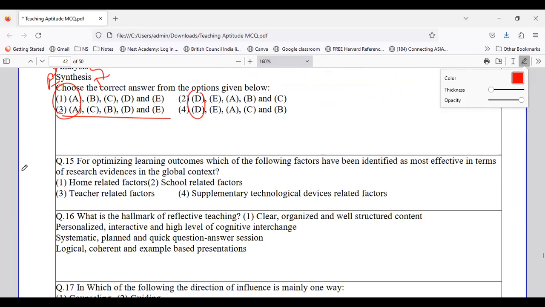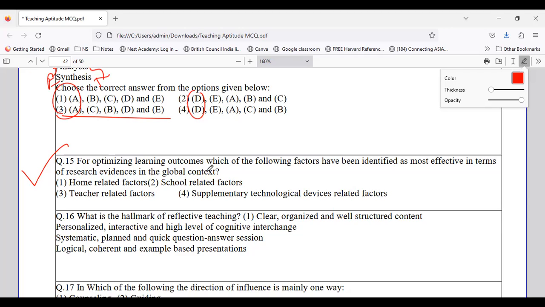Coming to question number 15 now. For optimizing learning outcomes, which of the following factors have been identified as most effective in terms of research evidence in the global context? Whether it is home related factors, school related factors, teacher related factors, or supplementary technological devices related factors.